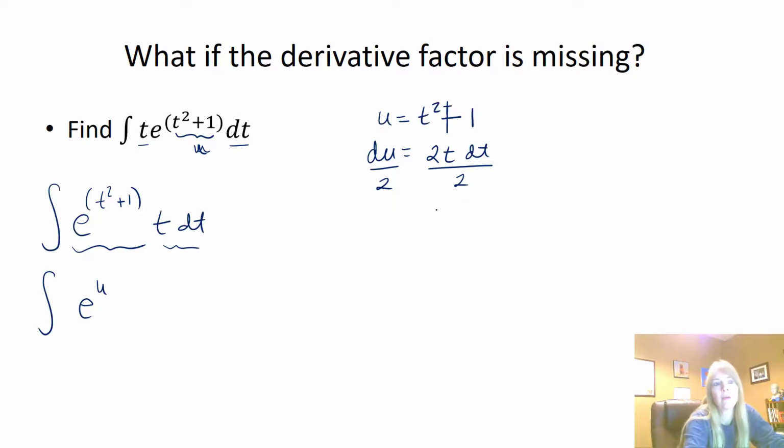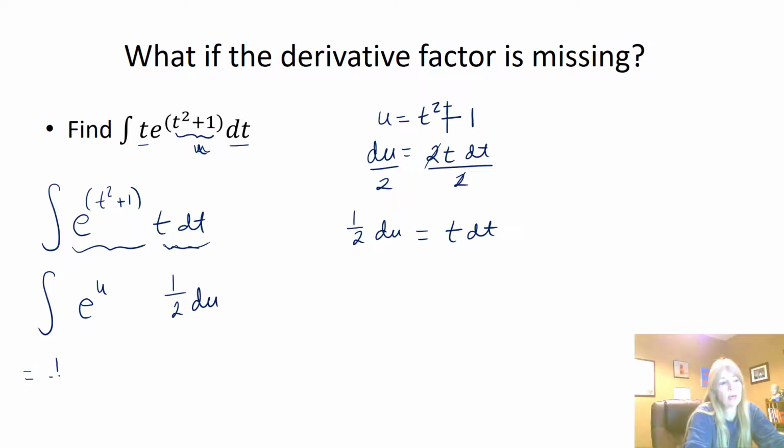Now this becomes t dt, which is exactly this. And then typically I write this as 1/2 du, and you'll see why. Where I see t dt, I put 1/2 du, and then I write the 1/2 out front. That's why I kind of separate it.